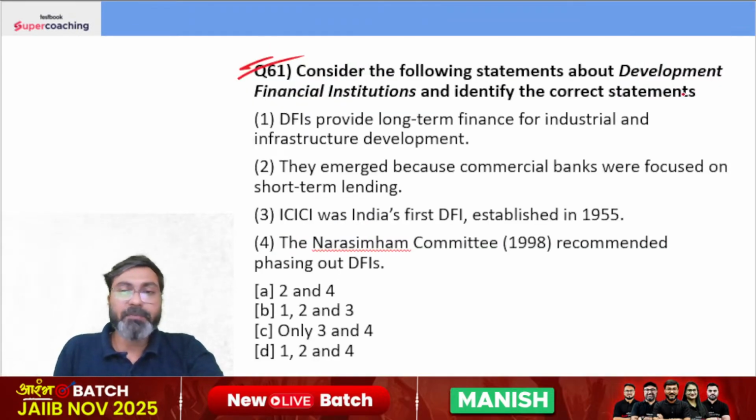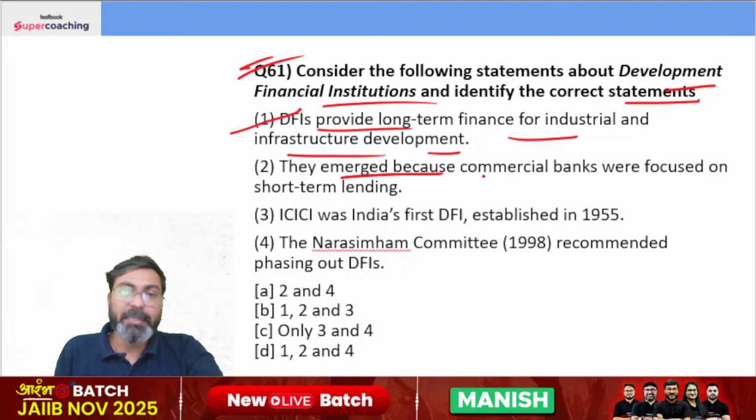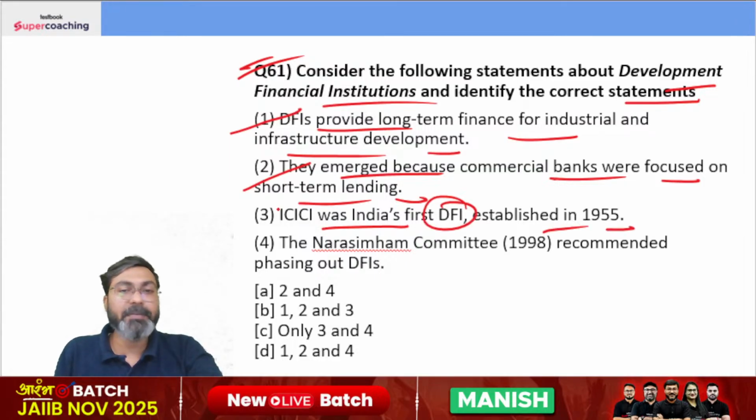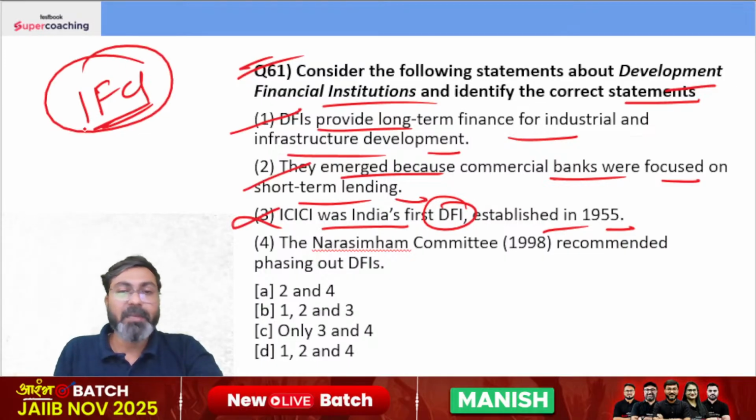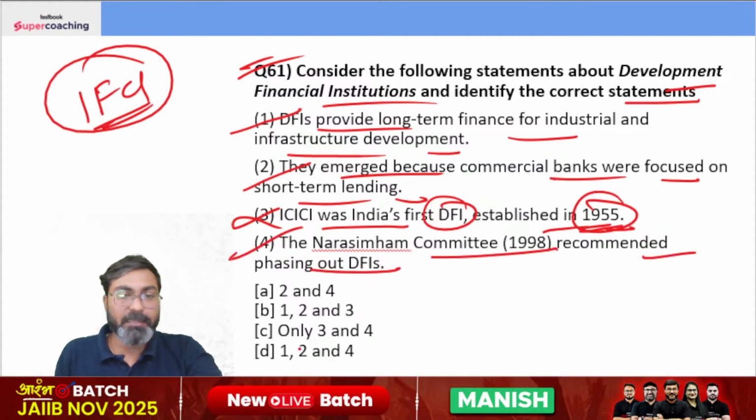Consider the following statements with respect to DFIs and identify the correct statement. DFIs provide long-term finance for industrial and infrastructure development. Yes. They emerged because commercial banks were focused on short-term lending. Yes. ICICI was India's first DFI established in 1955. Not ICICI, it was IFCI which was the first DFI. ICICI though indeed was established in 1955. Narasimhan committee recommended phasing out DFIs. The right answer is option D.